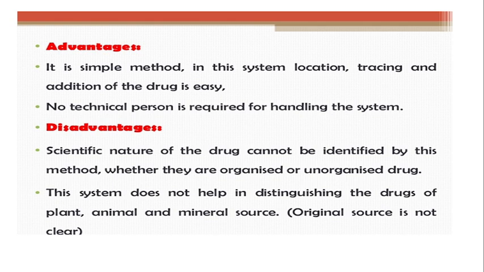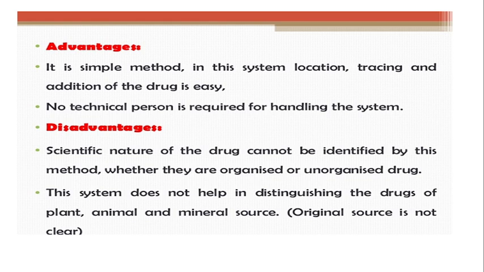For example, if the drug is acacia, the first letter is A, so it will come under A, and there you can easily locate acacia and find all the details of that particular drug. No technical person is required for handling this system. This system of classification is very easy, and technical knowledge is not required. Just by seeing the name, it is placed in alphabetical order.